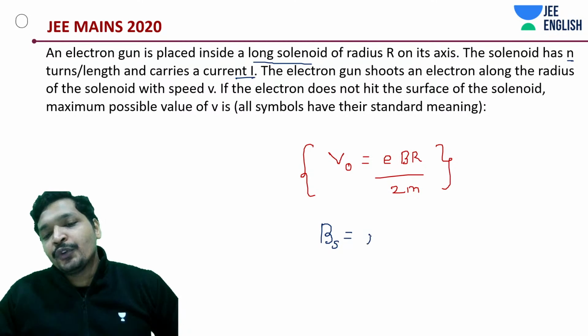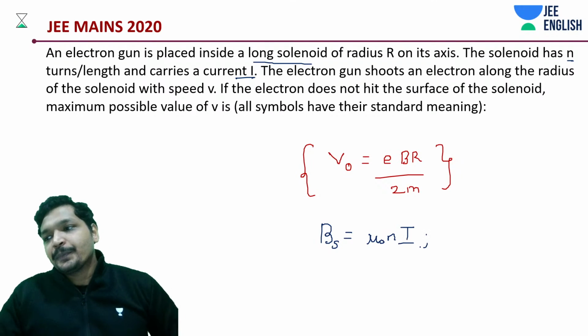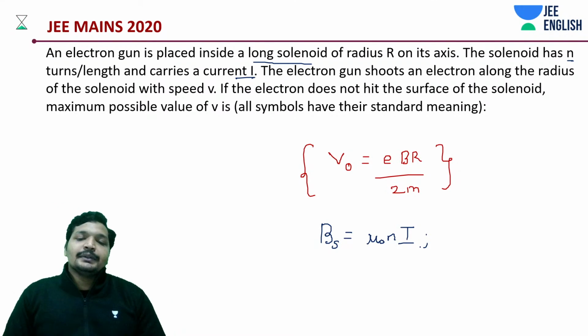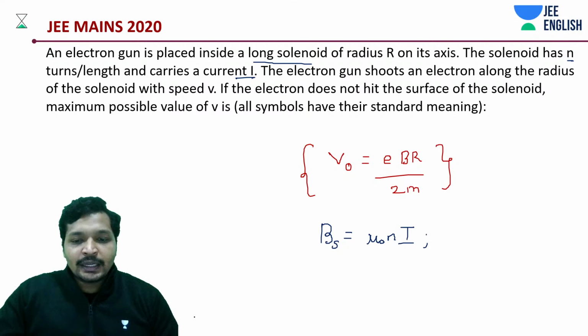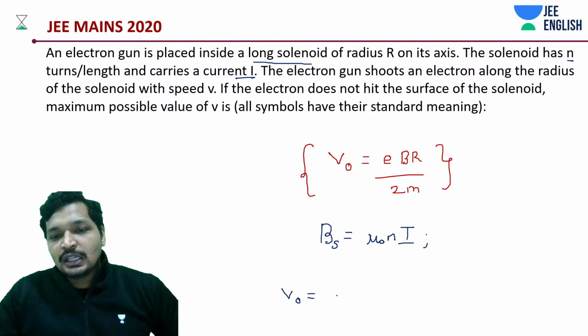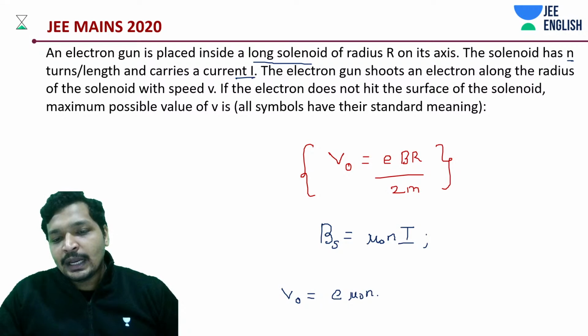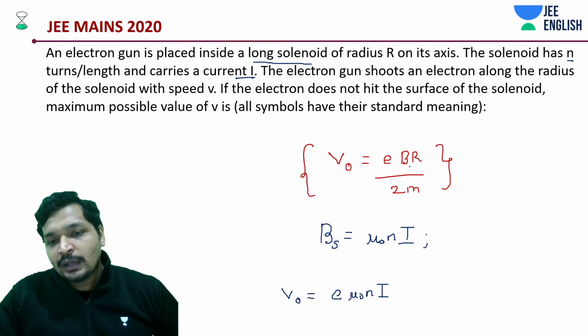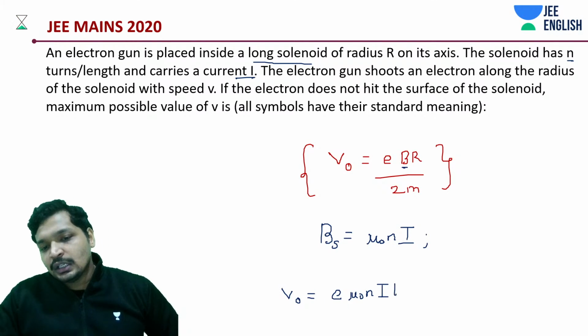It's going to be mu naught into n into I. Substitute that value, and you will get the final value of V naught. Final value of V naught is E into B, that is mu naught into n into I, just substituting this value, nothing else, into R divided by 2M.